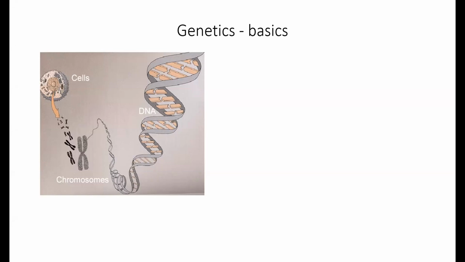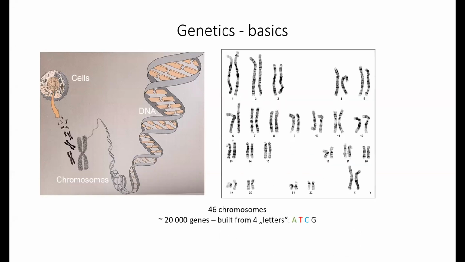On each of these chromosomes, there are many, many genes. Today we know that there are around 20,000 genes, and all of this genetic information is written with 4 letters: A, T, C, and G. This whole stretch, as long as a football field, is built of these 4 letters.